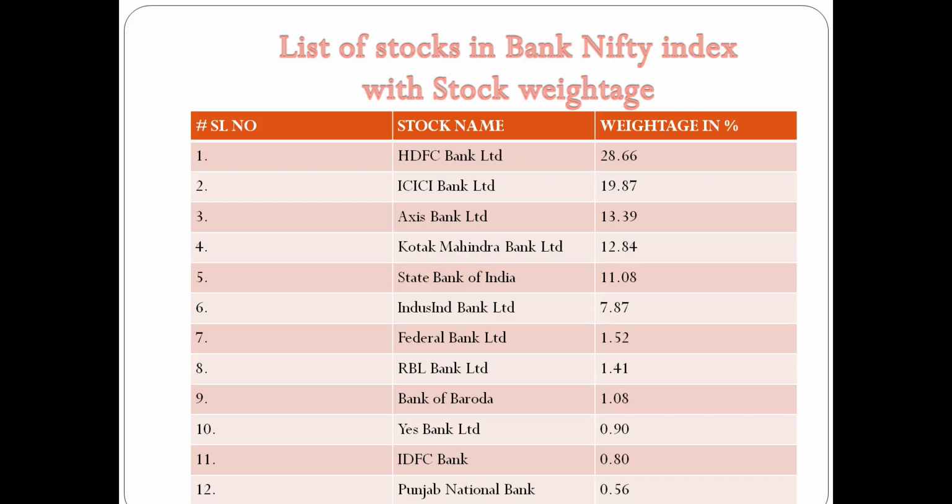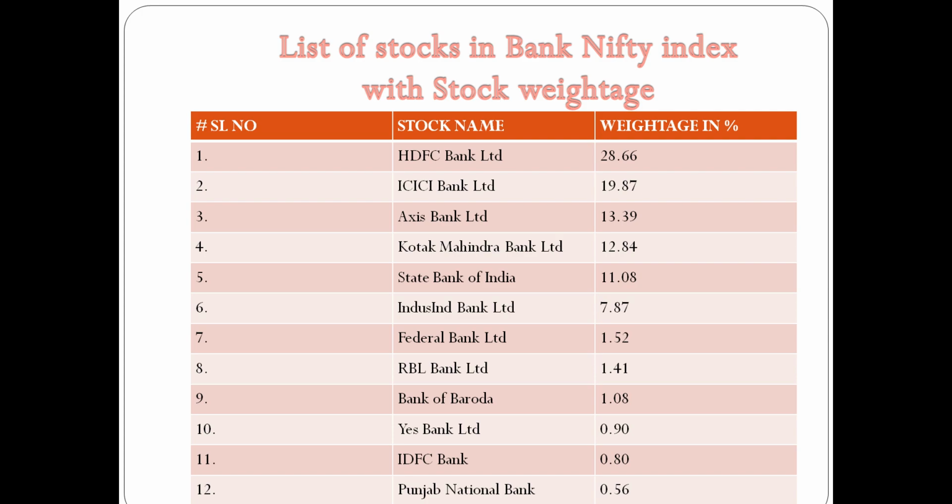The second one, ICICI Bank, has a 19.87% impact on Bank Nifty. That means 20% of Bank Nifty depends on ICICI Bank. The third one is Axis Bank with 13.39 weightage. In simple terms, Bank Nifty depends 13.39% on Axis Bank for its performance, whether it moves up or down. The fourth one, Kotak Mahindra Bank, has 12.84%, which means Bank Nifty depends 12.84% on it for its movement.